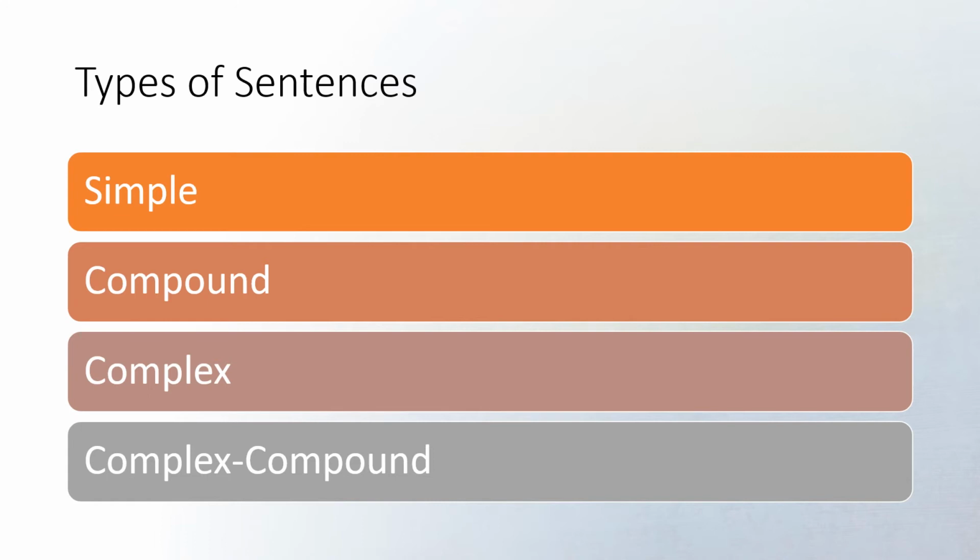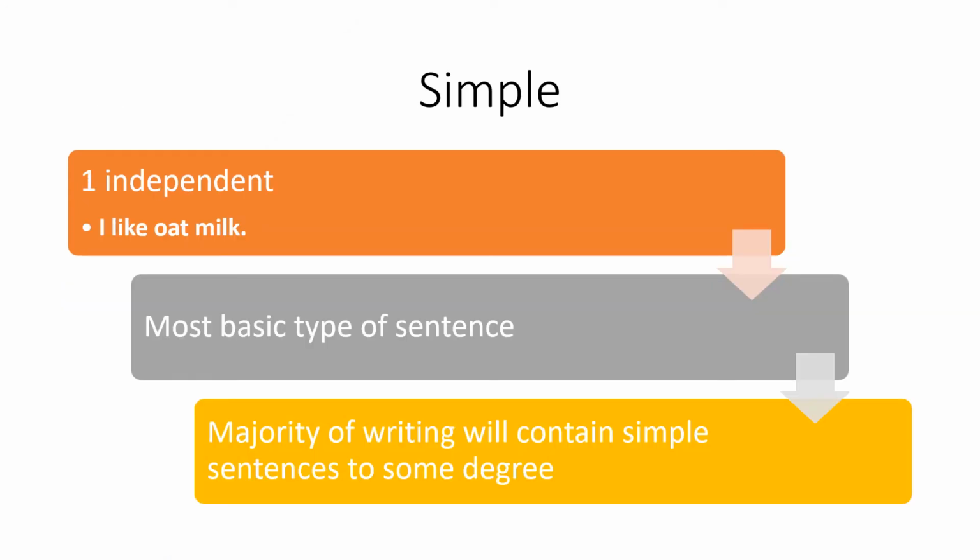With 2 types of clauses, there are 4 variations that can be made: simple, compound, complex, and complex compound. Starting off with simple sentences, it's exactly what its name would suggest. Simple sentences have one independent clause. This can be seen in the example, "I like oat milk."